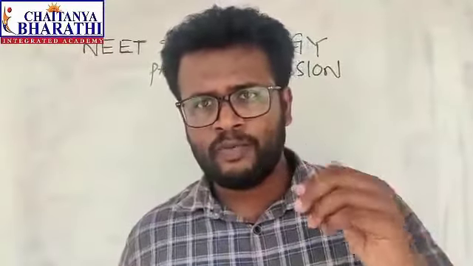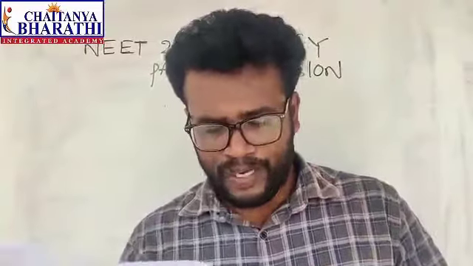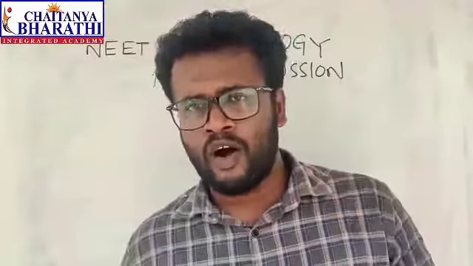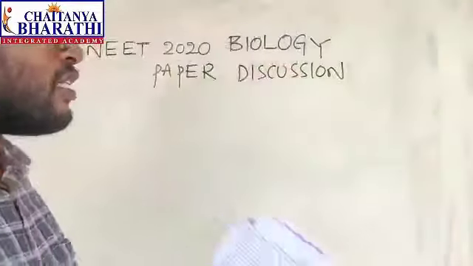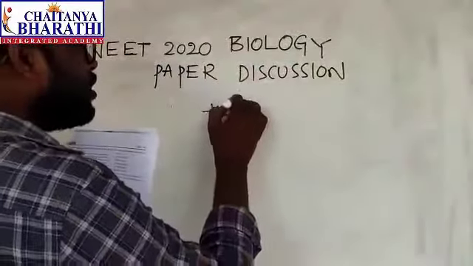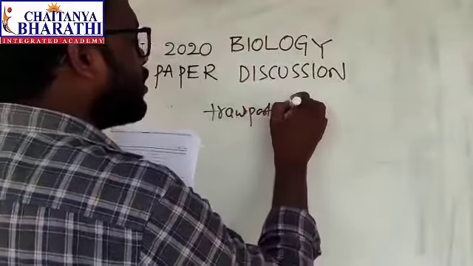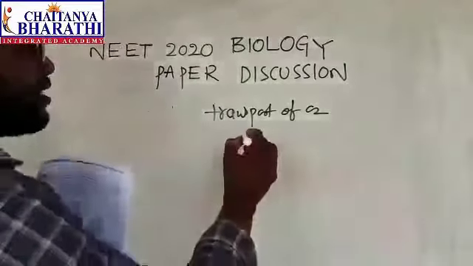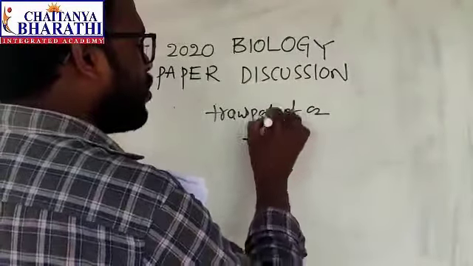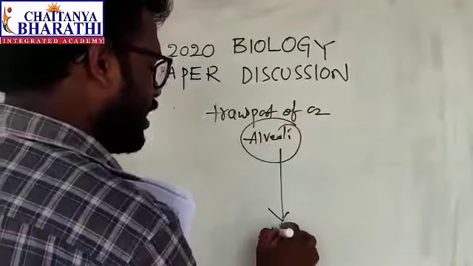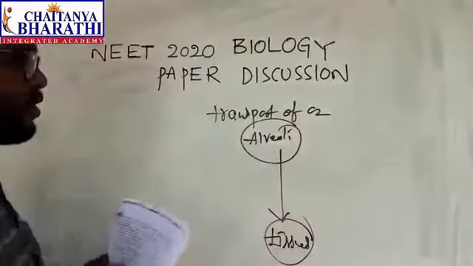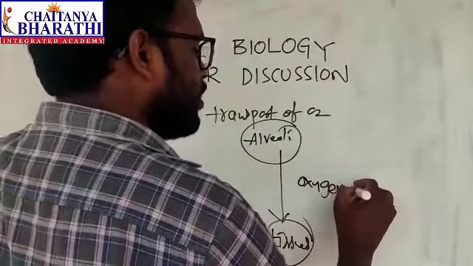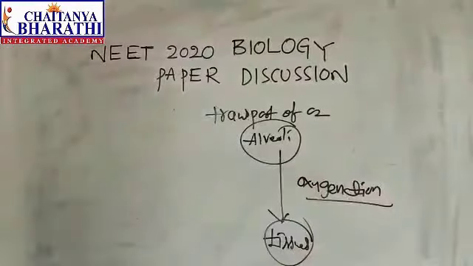So this is also from human physiology, the topic respiration. Identify the wrong statement with reference to transport of oxygen. Actually, the transport of oxygen occurs from the alveoli to the tissues. In the alveoli the oxygenation process occurs.